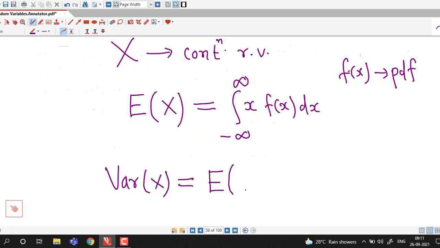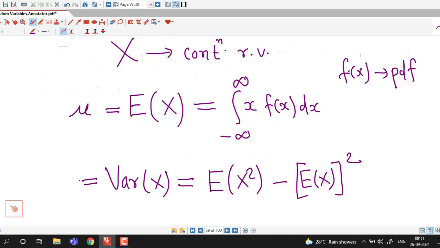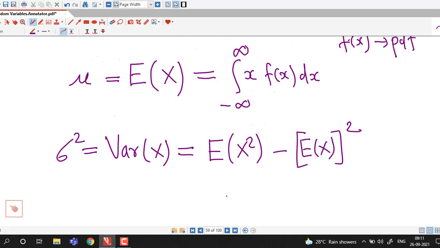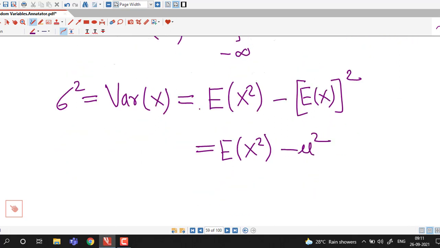We find out expected value of x square and we take square of expected value of x. Mean is denoted by mu and variance is denoted by sigma square. So this we can write as expected value of x square minus mu square also.